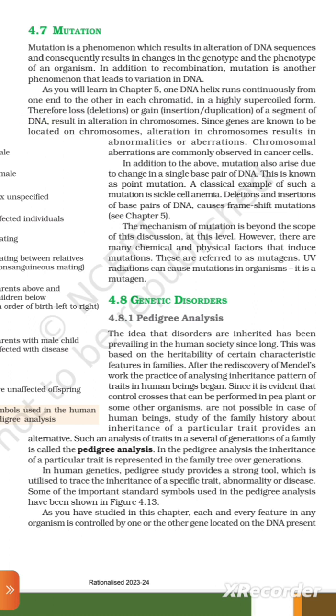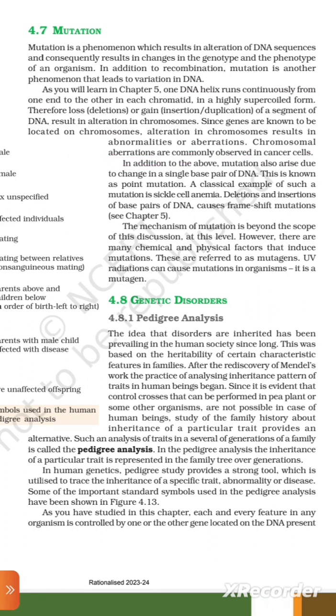Therefore, loss (deletion) or gain (insertion, duplication) of a segment of DNA results in alteration in chromosomes. Since genes are known to be located on chromosomes, alteration in chromosomes results in abnormalities or aberrations. Chromosomal aberrations are commonly observed in cancer cells.